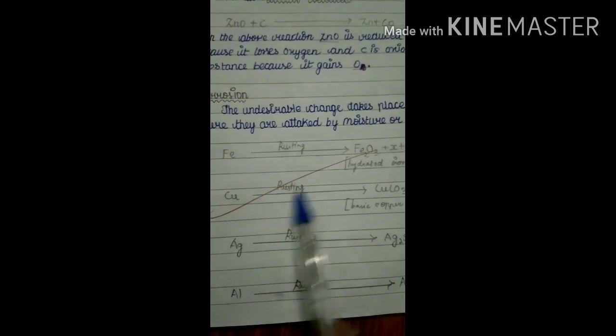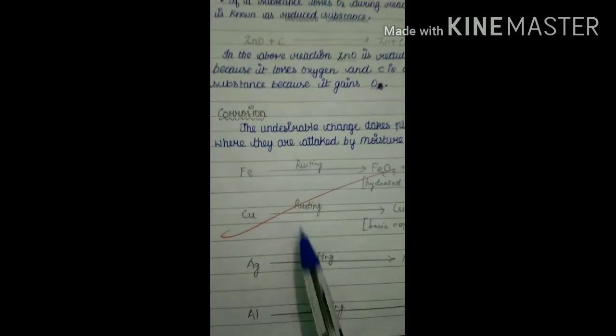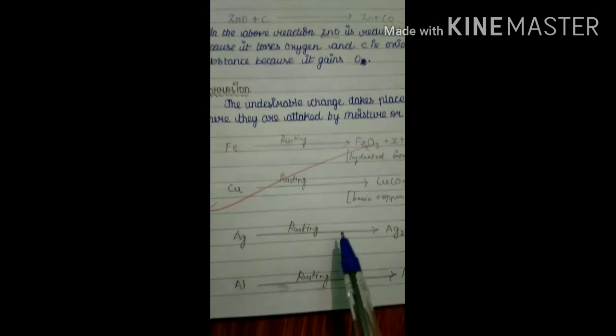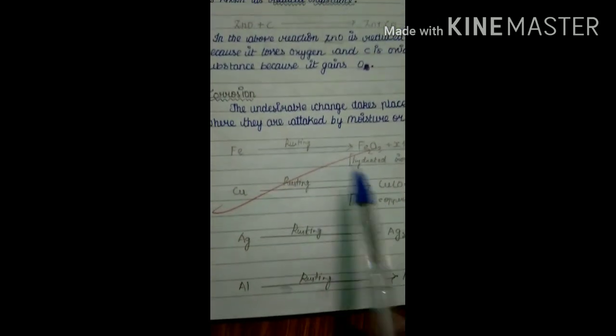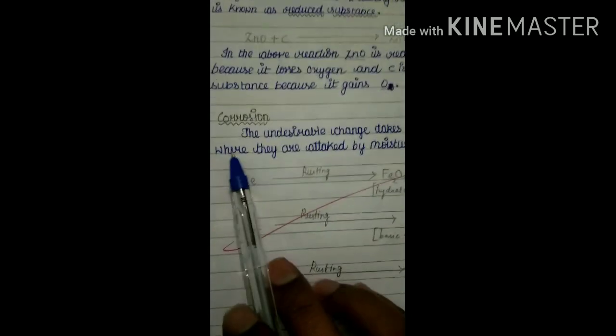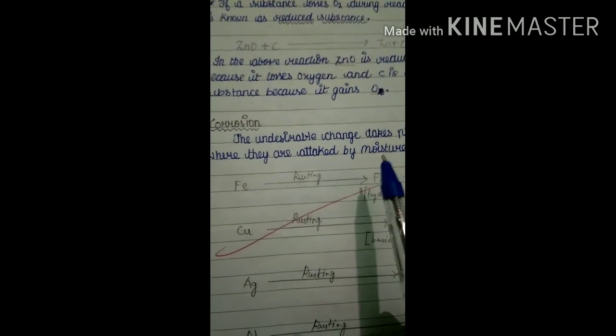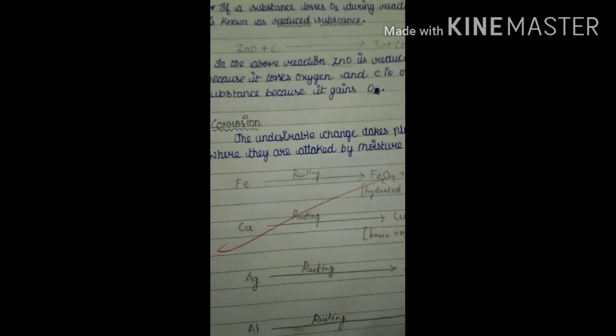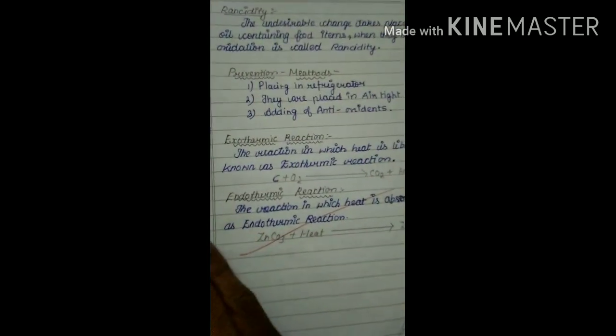This is also called rusting. So these are the examples. No need to write all the examples and no need to learn all the examples. Just learn one example. That is enough. So this is about corrosion. Corrosion means the undesirable change, that means unusual change, takes place in a metal when it reacts with either acid or base or moisture. That is called corrosion.